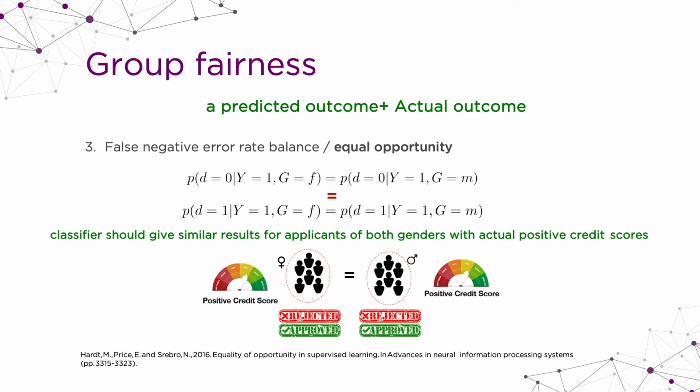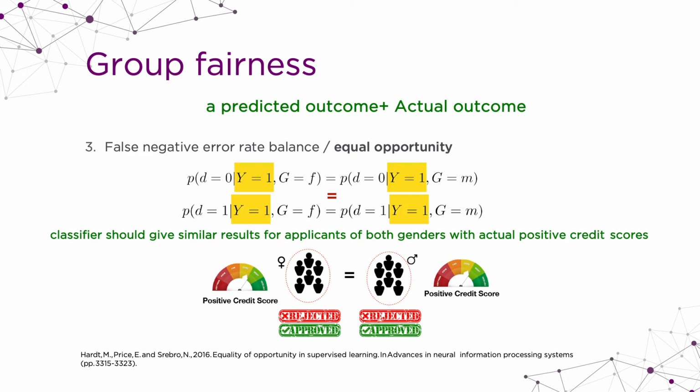Two of the most well-known group fairness definitions are proposed by Moritz Hardt, called equal opportunity and equalized odds. Equal opportunity, or false negative error rate balance, is considering the predicted outcome, so it's mostly for classification techniques.